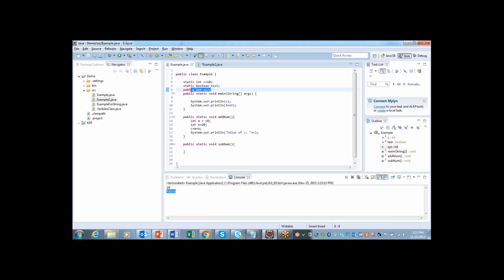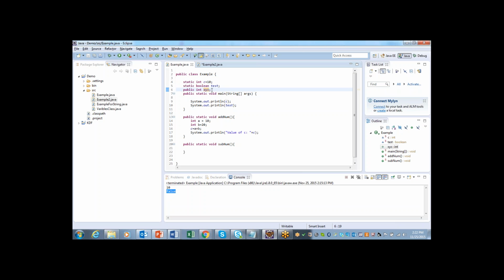So this we are going to call an instance or field variable. But in order to use C and test inside the main, I have to use static. So when I use static, automatically those become static variables.